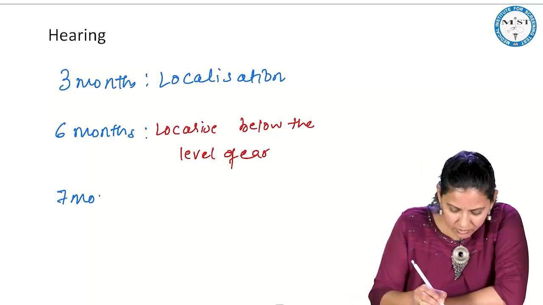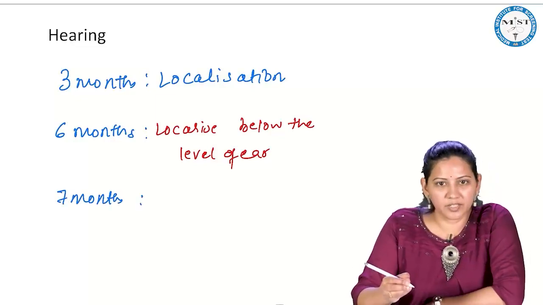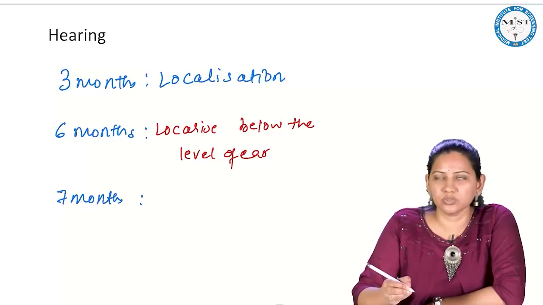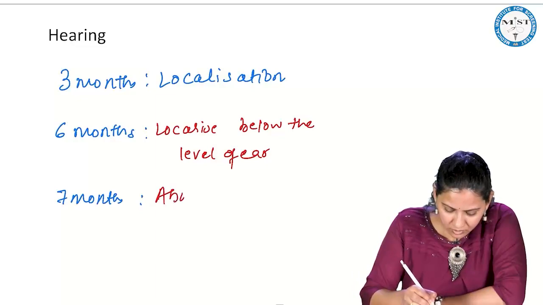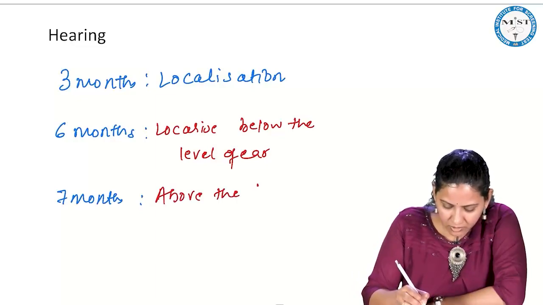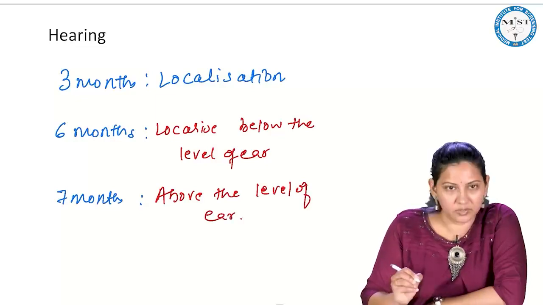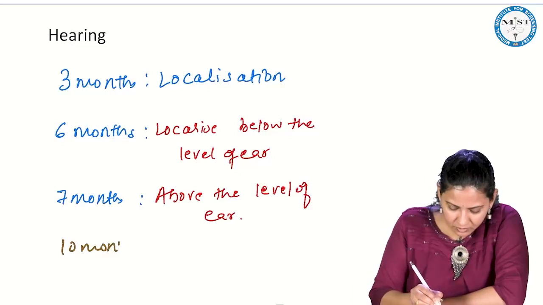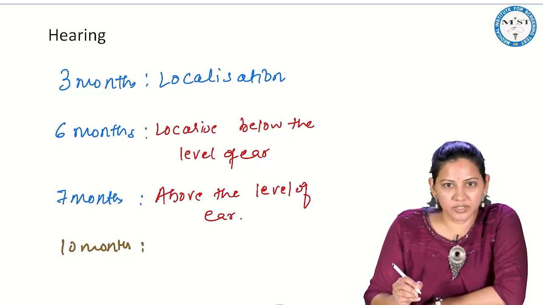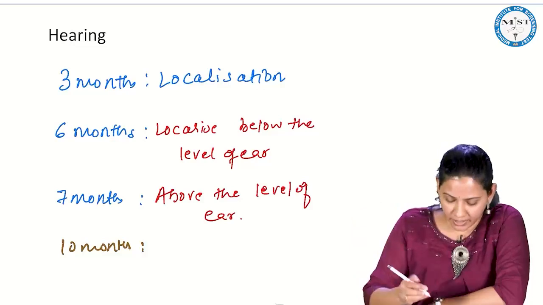Now 7 months, the child can localize above, so the child can turn up above the level of the ear. And at 10 months, the child can localize diagonally. Okay, diagonal.